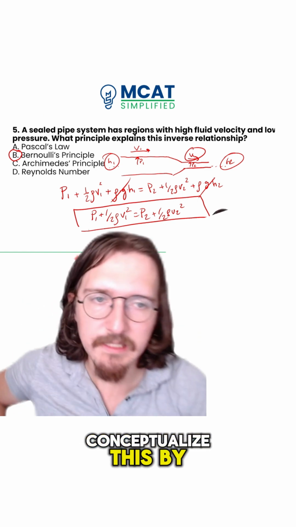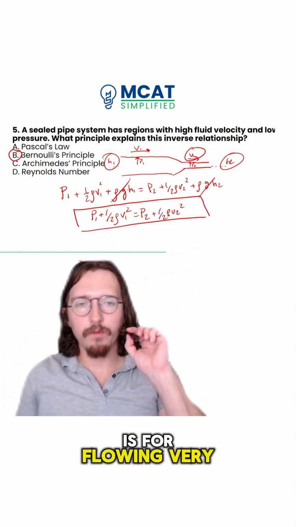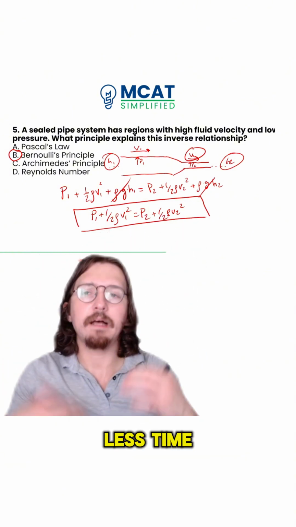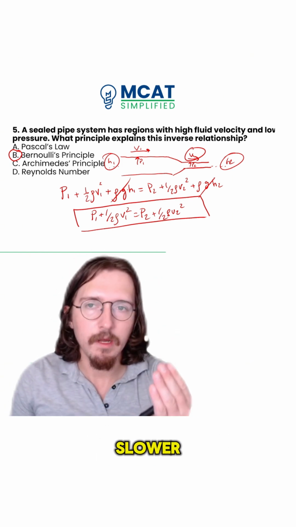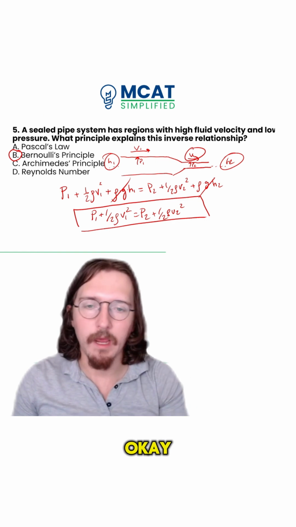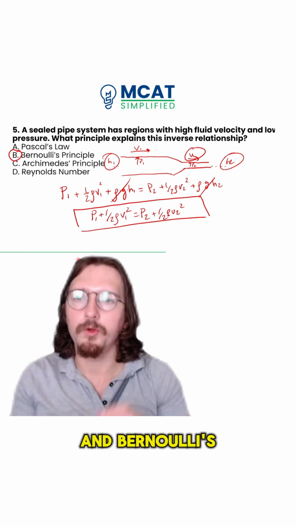And you can conceptualize this by thinking about it like if the fluid is flowing very fast, it has sort of less time to push on the wall of the container, right? It's moving really fast. But if it's moving slower, there's more pressure exerted on the wall. It has more time, okay? So that's the inverse relationship, and Bernoulli's principle is what explains that.